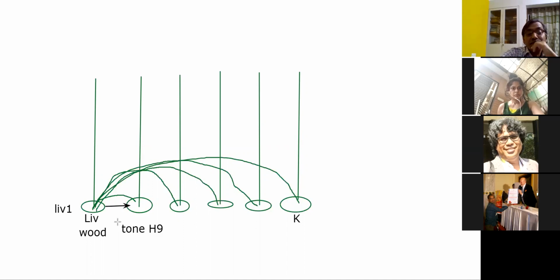Right? So when more wood variety comes to the heart, it will also be available in the meridian. But if you do not tone liver 1 and you simply tone H9, then what will happen? The heart will be asked to supply more of wood variety of chi.